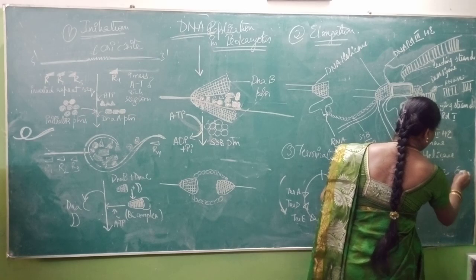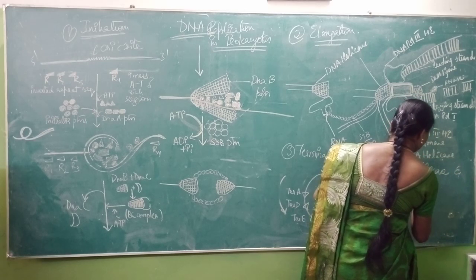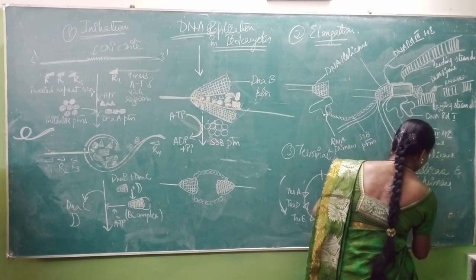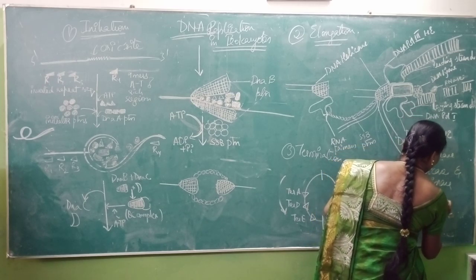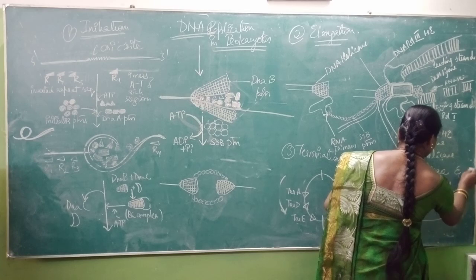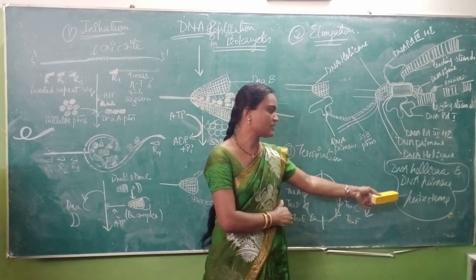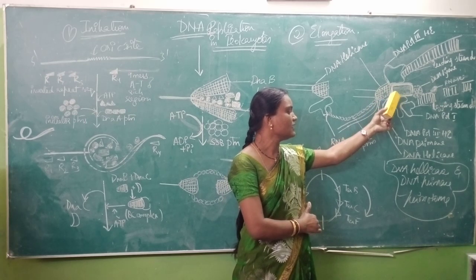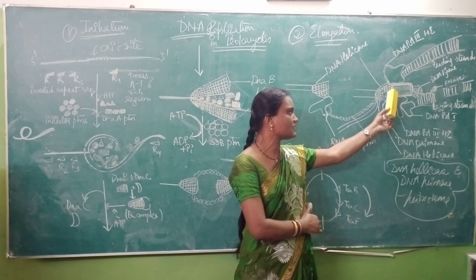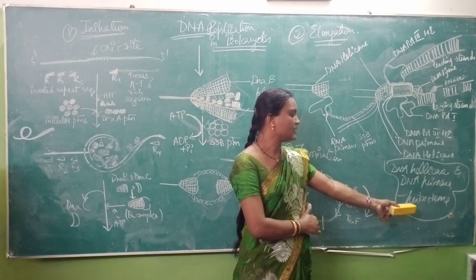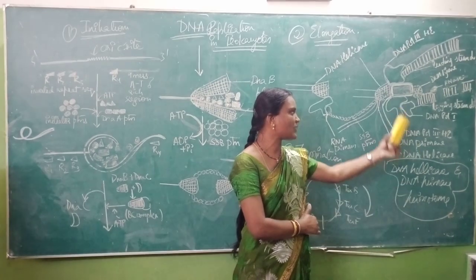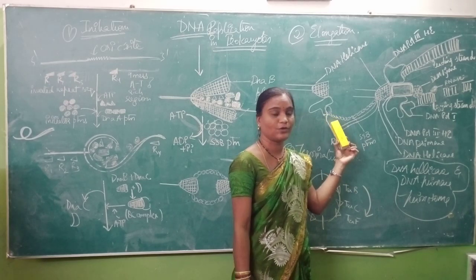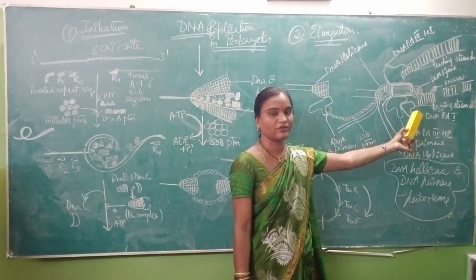So the complex form, that is primosome, when both of them are present here, the combination of DNA primase and DNA helicase, is known as primosome. This primosome initiates the synthesis of RNA primers in the gaps that are formed in your lagging strand.